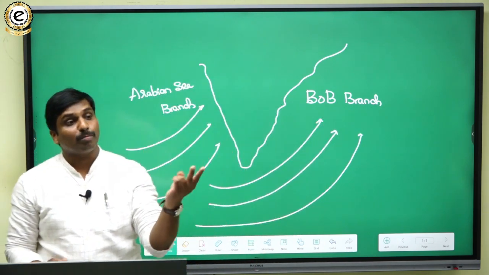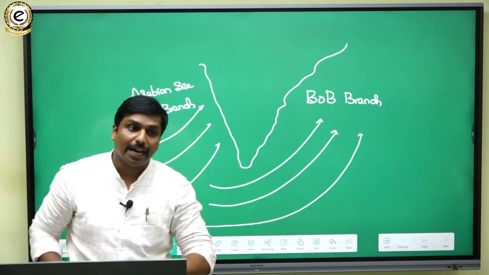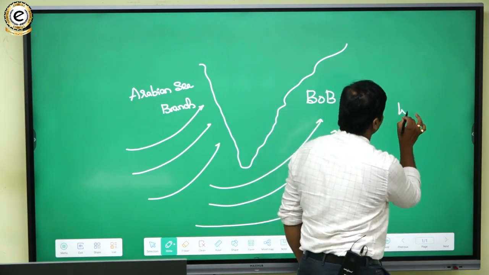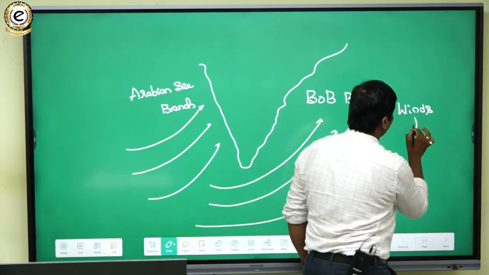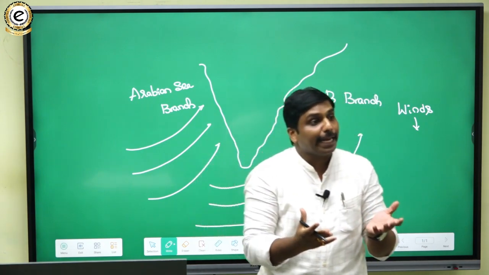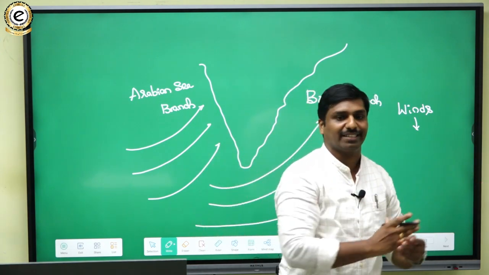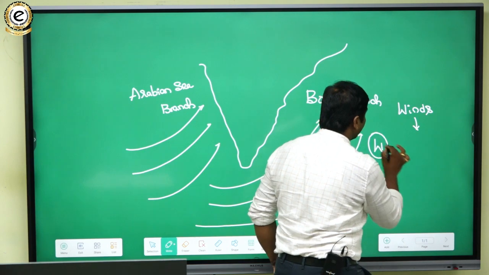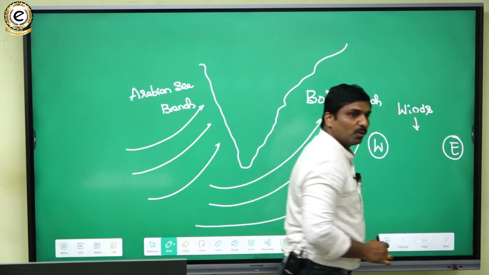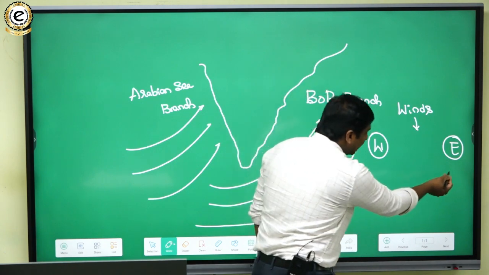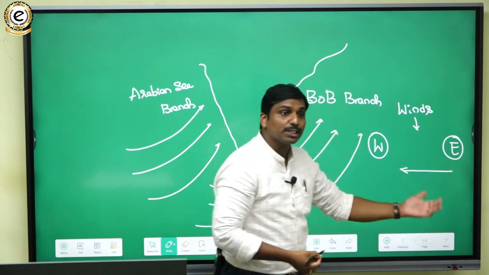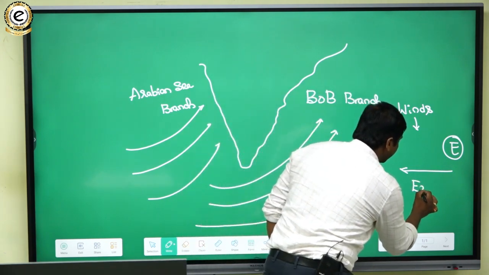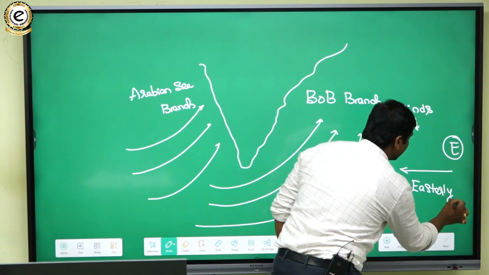Okay, so you mentioned that there would be two branches of southwest monsoon. The basic thing is how winds are named. Winds are named from the direction from which they are moving. For example, if this is the west and this is the east, if a wind is moving from east to west, from the east direction to west, then it is known as an easterly wind.